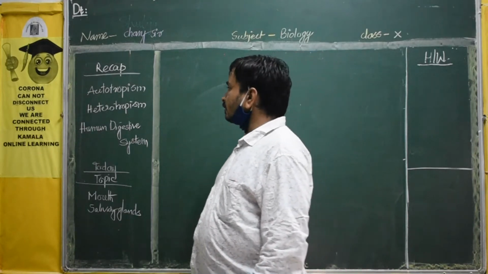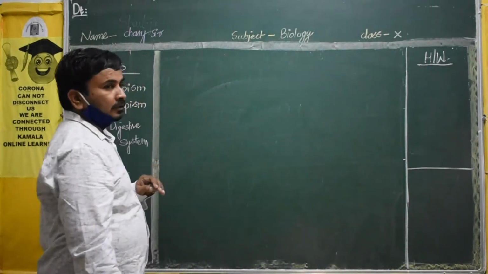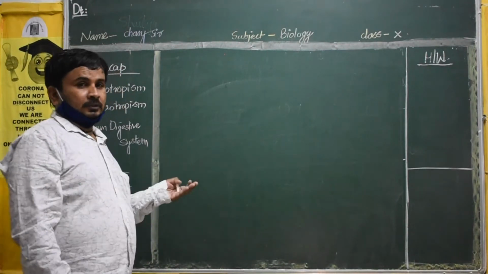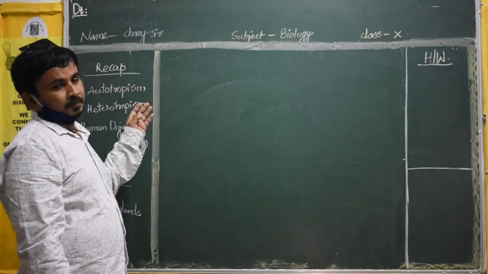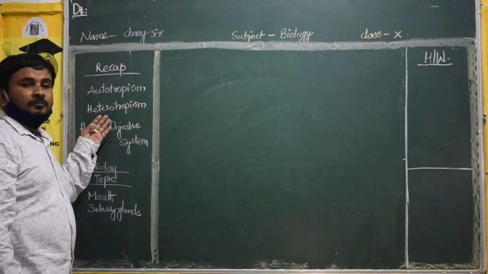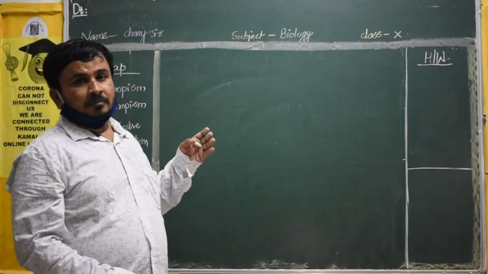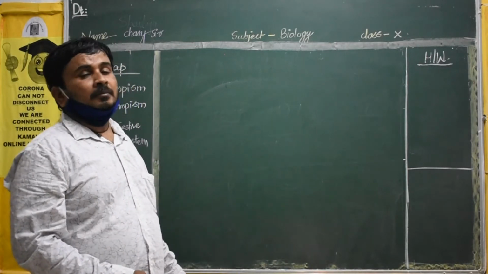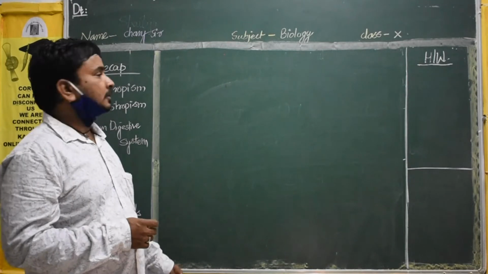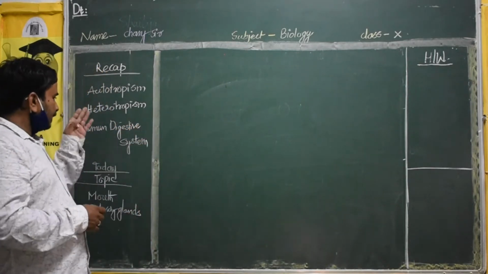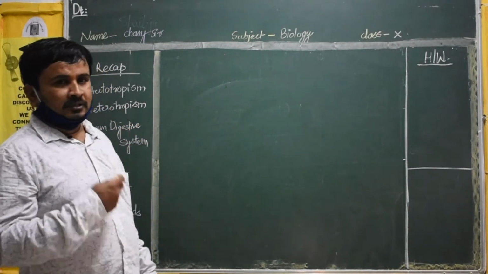Autotrophism is nothing but the plants preparing their own food. All plants come under autotrophism. You know heterotrophism? What is the meaning of heterotrophism? Heterotrophism is nothing but all animals present on the earth take food with the help of plants only. That is called heterotrophism. Already you know. In that we are discussing the human digestive system.